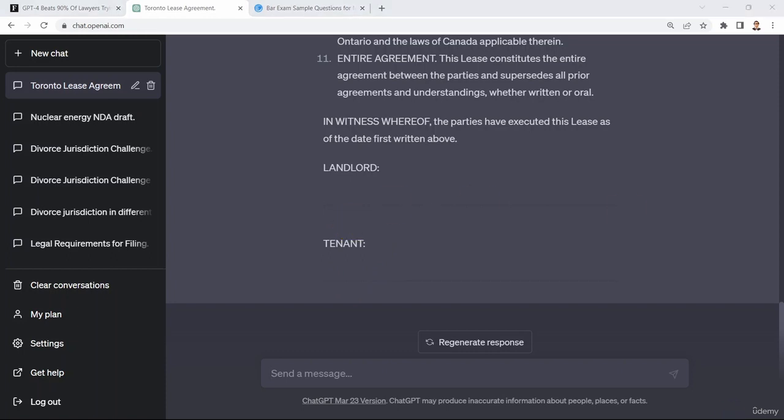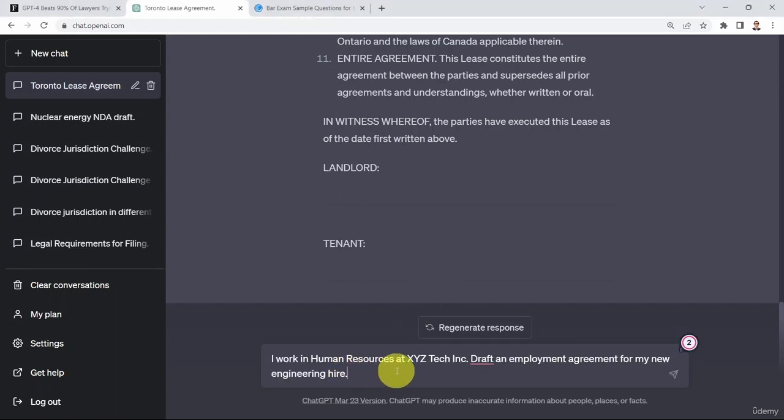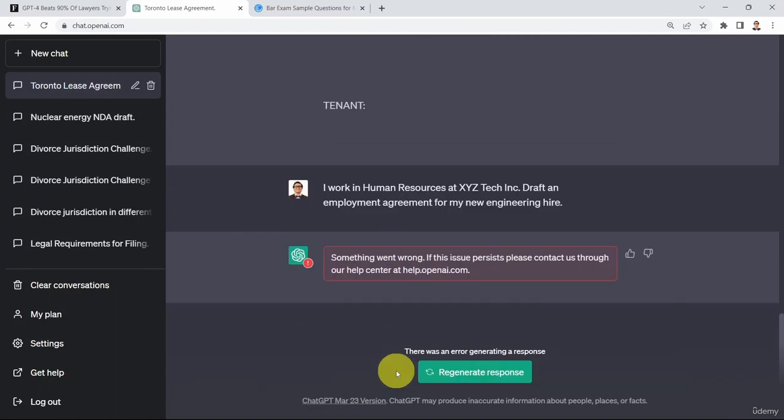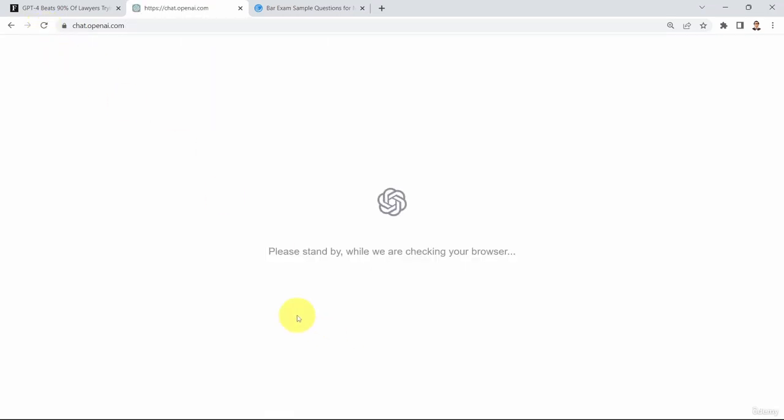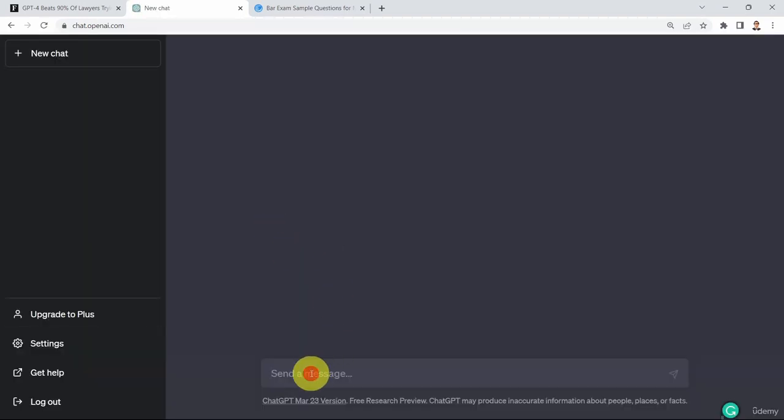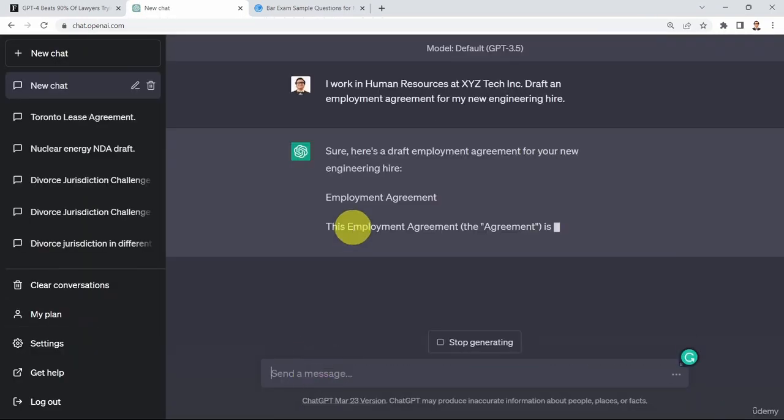Okay, what if I would like to assume that, let's say, I work at the Human Resources Department at XYZ Tech Inc. And let's assume that I would like to draft an employment agreement for my new engineering hire. And here we go. Let's go ahead and restart it again. Okay, so let's go ahead and test it out here.